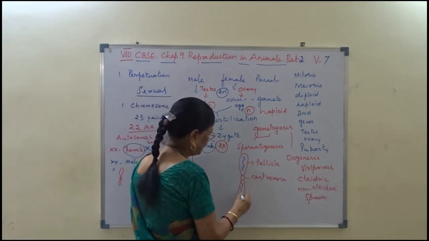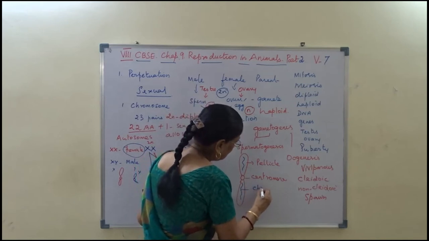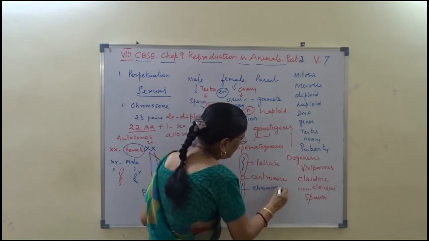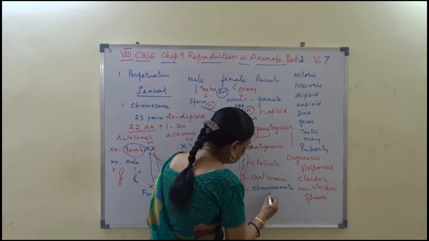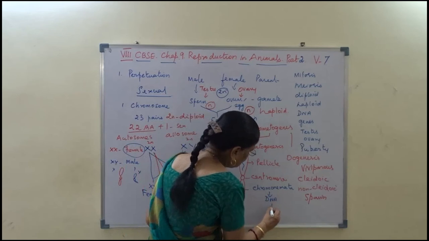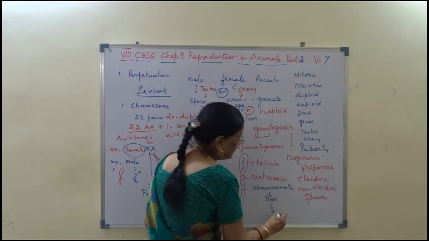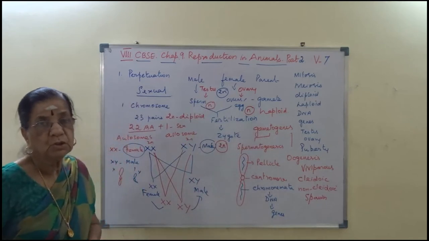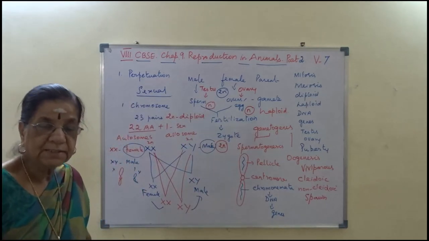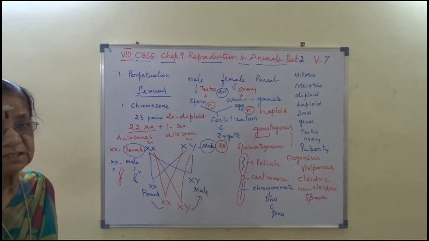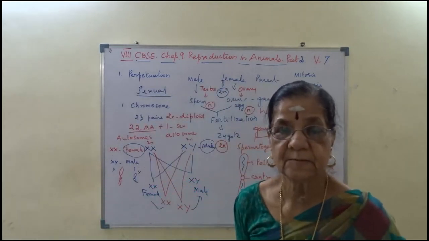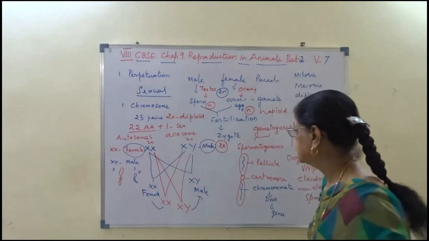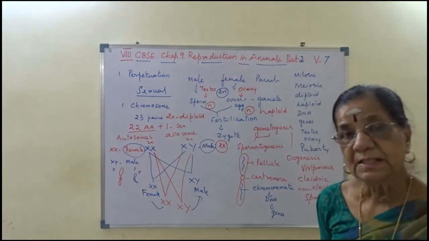Inside that we find a network called chromatin matter, which in turn is formed of DNA, deoxyribonucleic acid. And that DNA in turn contains genes. Genes are the carriers of hereditary characters. I hope you understand. So this is for the determination of the sex.